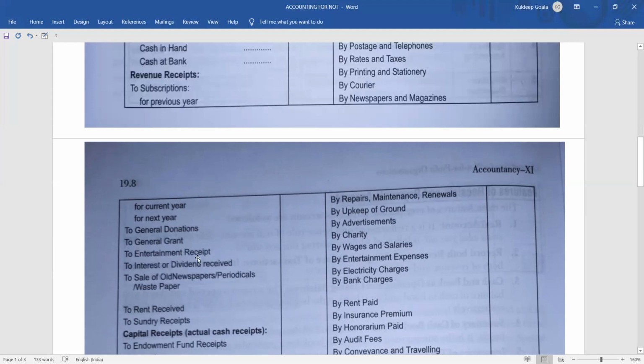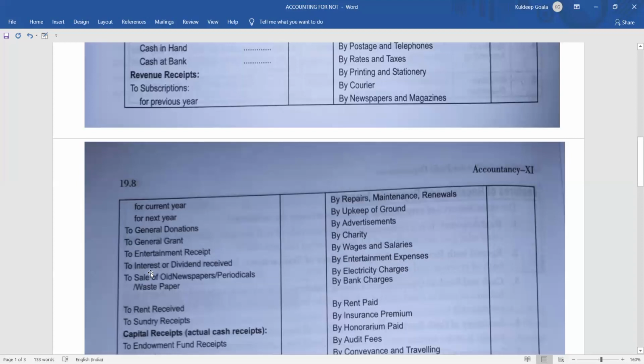Then coming to the next one, entertainment receipt. Entertainment receipt means the entertainment money that they are going to receive. What happens here is that many times the clubs and NGOs organize certain parties, certain dinner parties, or invite some DJs for entertainment purposes. For that purpose, they will collect a certain amount of money from the members. Whoever wants to come and join, they will contribute a certain amount of money. That contribution by the members for getting the entertainment benefit is called entertainment receipt. On the other side, you will find the entertainment expenses also, the expenses made for the entertainment.